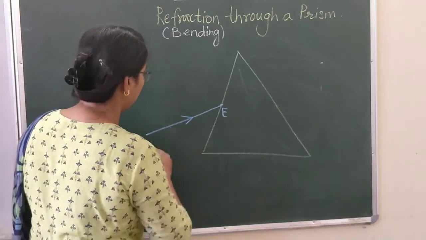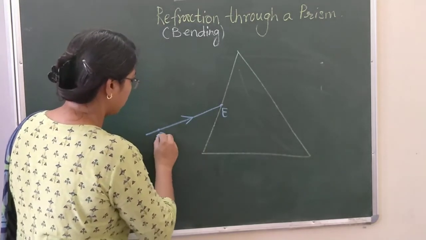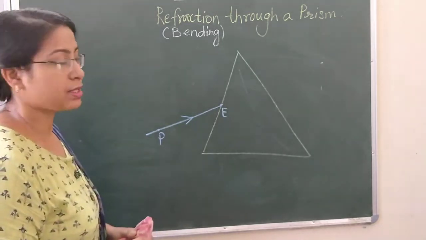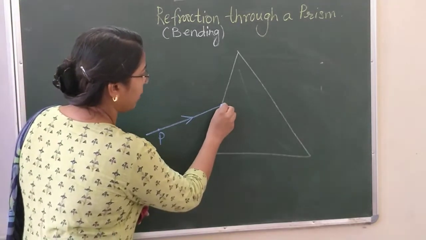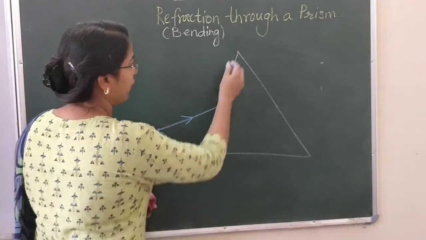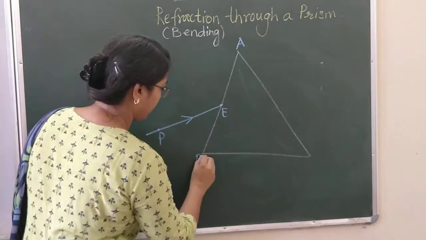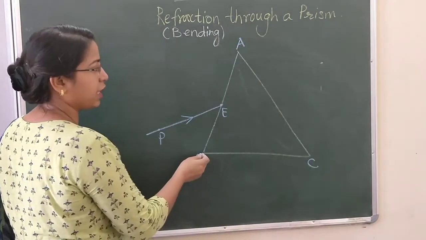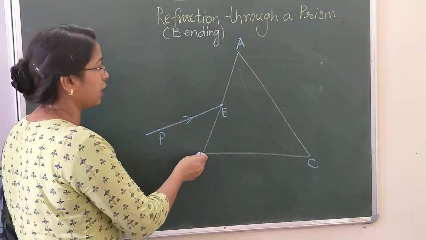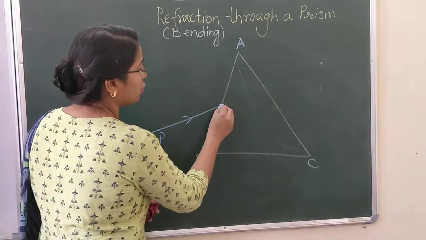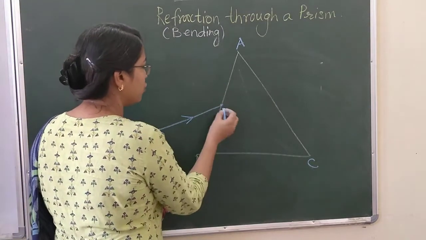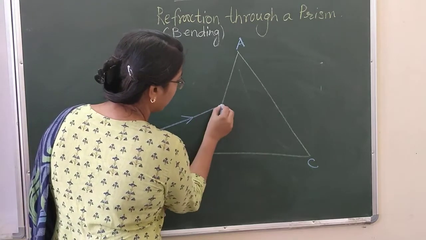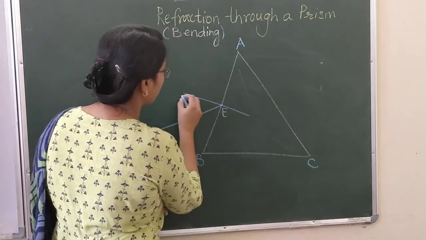Let this point be E, and PE is my incident ray, which is made to fall on one of the faces, say ABC. So it is incident on the face AB of the prism. At this point of incidence, we are going to draw the normal. This is how we draw the normal.